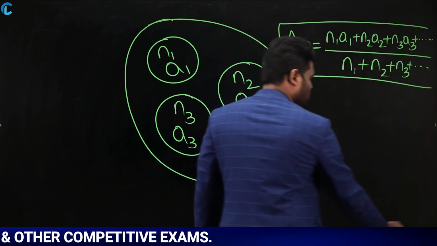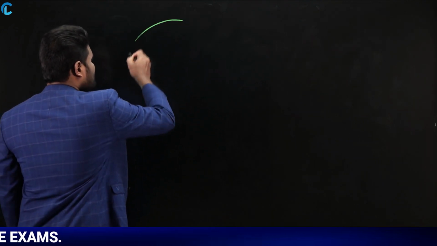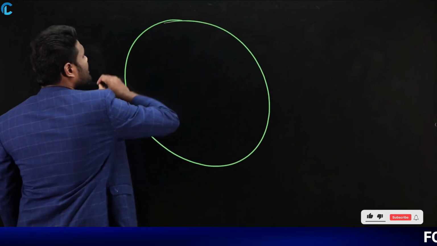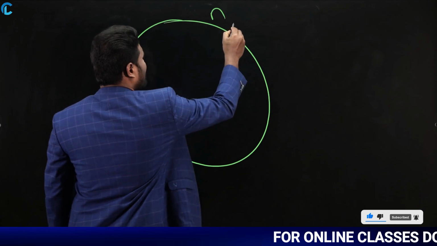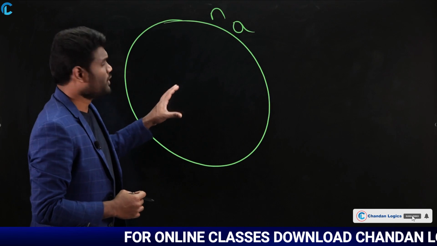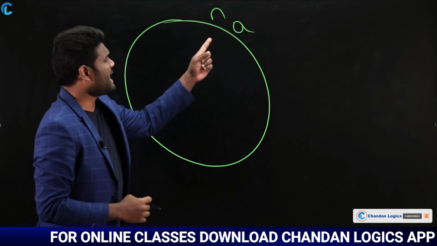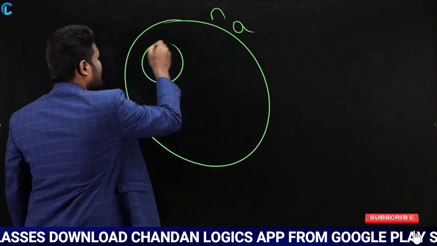Sometimes questions may come in this way also. Let us say there is a group where the number of persons is n and the average of the group is a. Within this there are some groups.